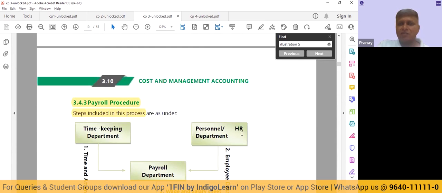But end of the day, the objective that we have to achieve is, we need to understand how the wage, how the employee cost is going to be computed. The simple thumb rule here is whatever payment we are going to make to an employee, whether it is in the form of basic wages, dearness allowance, special allowance, bonus, or employer's share to PF, ESI, etc. So whatever contributions we are going to pay, whatever monetary expenditure in money terms we are going to incur, all that is going to become part of our cost. Apart from this, there can be some non-monetary items also.